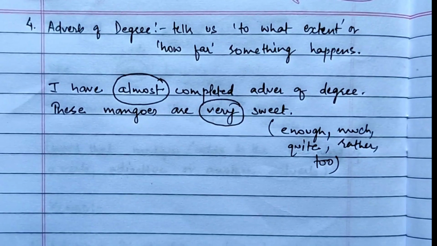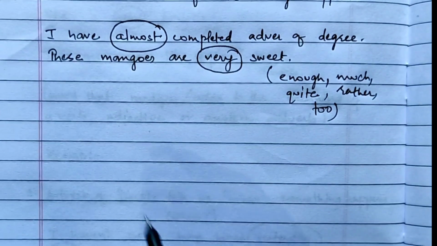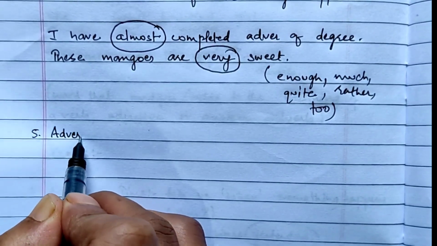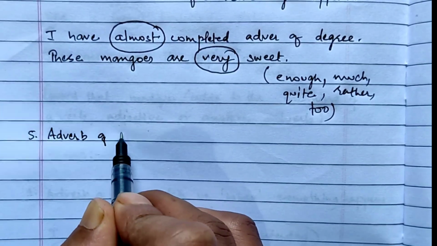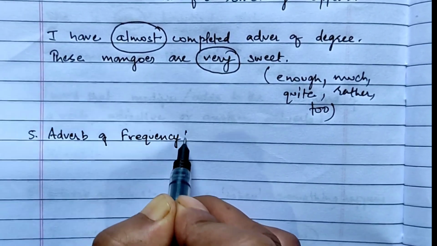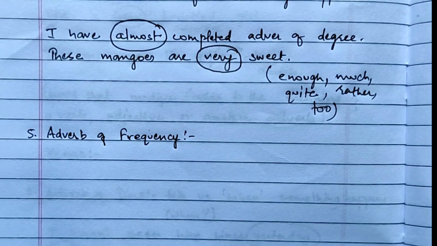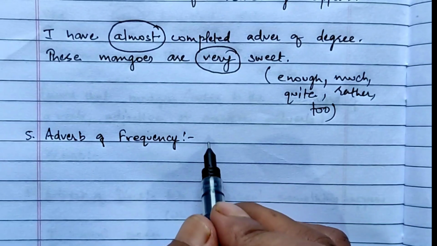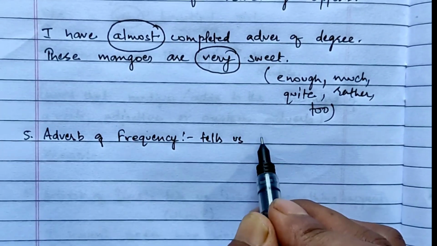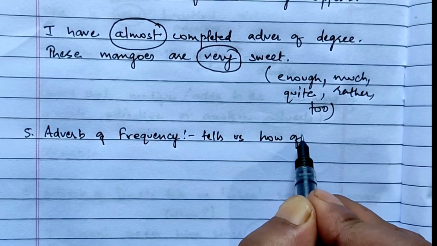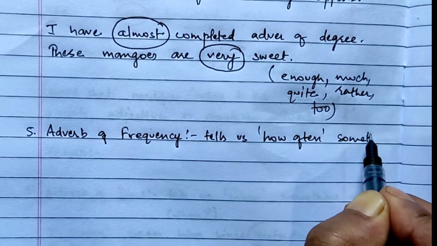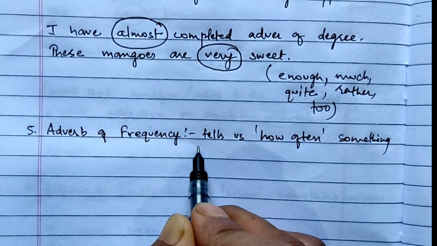Now next comes number 5, that is adverb of frequency. This is adverb of frequency, next one, and it tells us how often something happens.